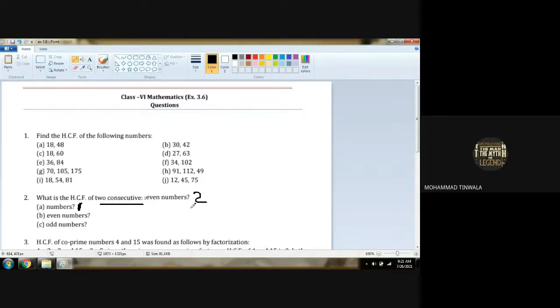What will be the answer? Same way, what is the highest common factor of two consecutive odd numbers? Okay.